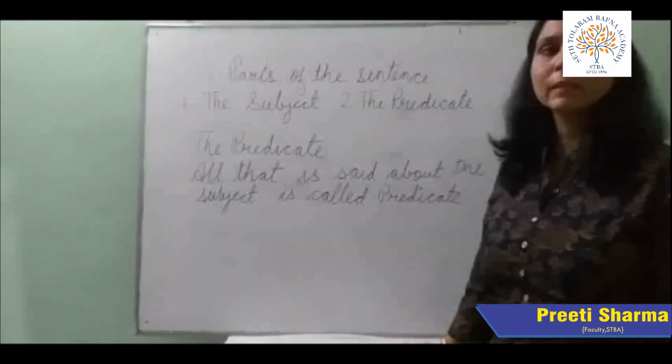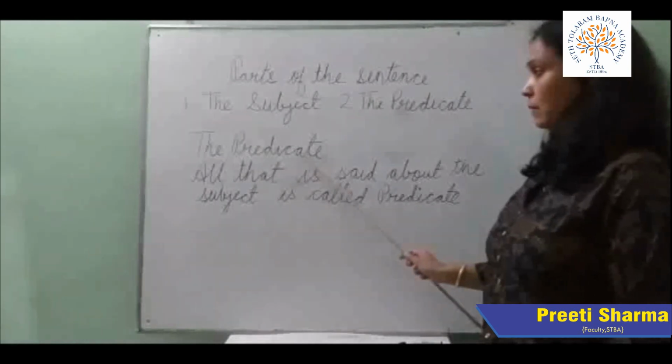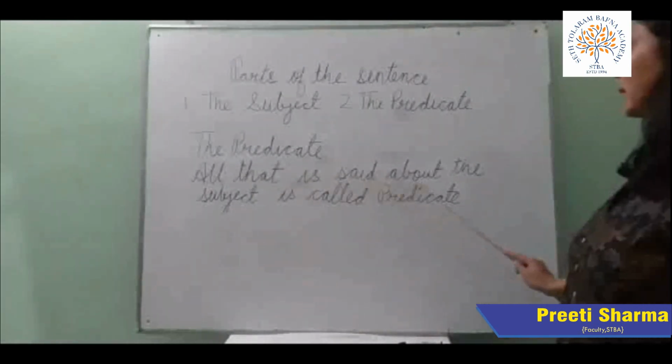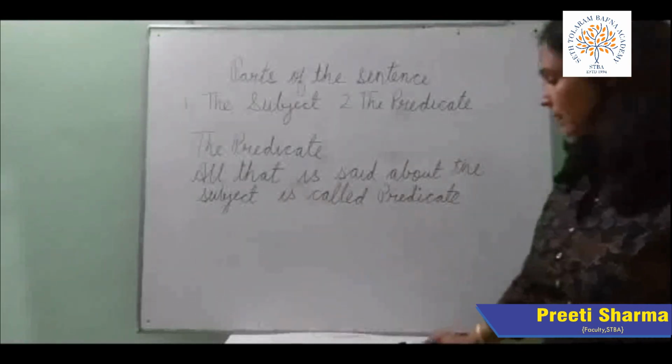Now children, we will discuss about the predicate. The predicate. All that is said about the subject is called predicate. Example.